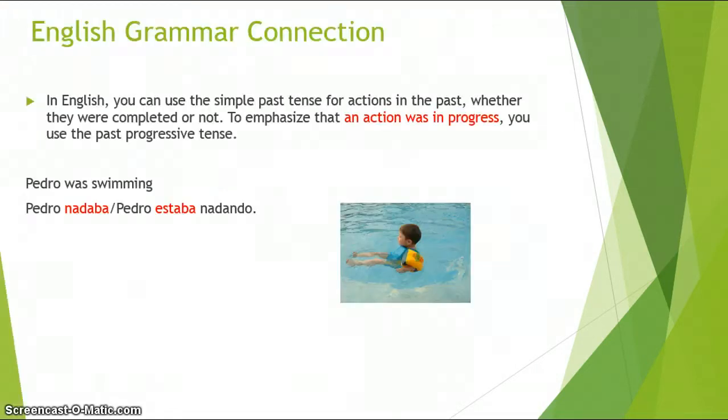Quickly to connect this with English, in English you can use the simple past tense for actions in the past, whether they were completed or not. To emphasize that an action was in progress, we would use the past progressive tense. This would be like saying Pedro was swimming. In Español, this is when we use the imperfect. Pedro nadaba, or I could say Pedro estaba nadando.